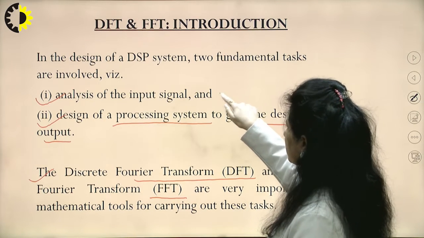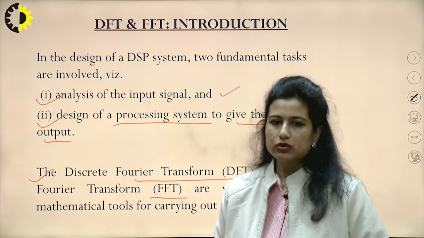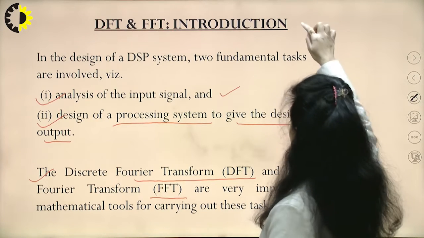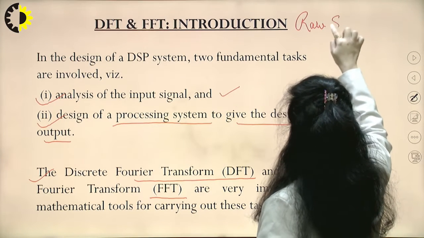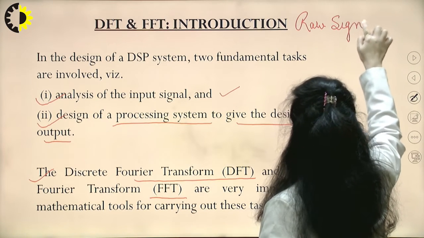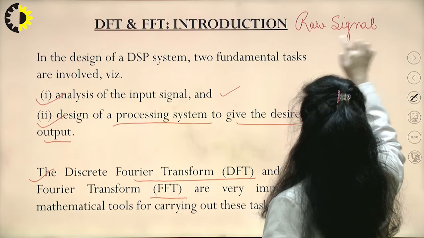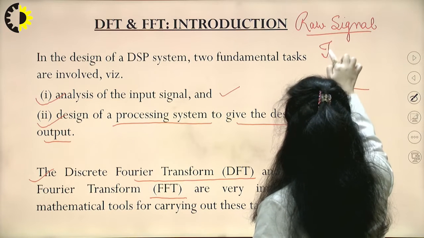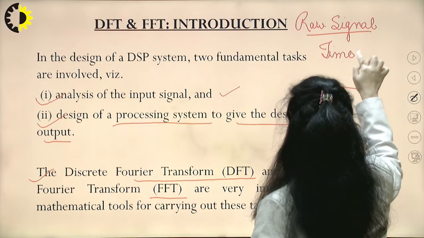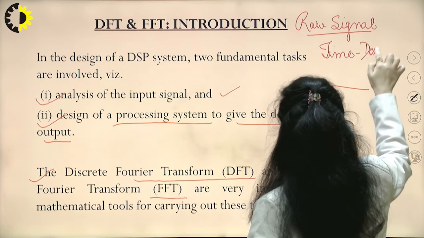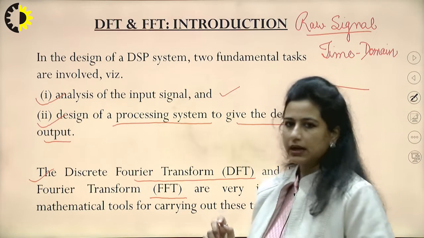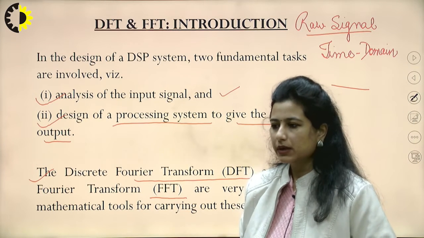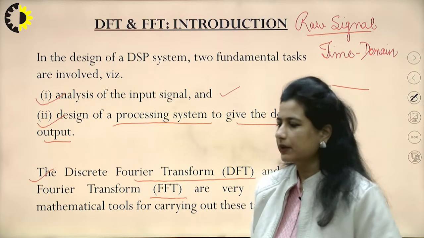When we talk about the analysis of the signal, most signals in real time, what we call raw signals, are available to us as a real-time signal, or I can say the signal is present in the time domain. Whatever information it is carrying, I need to understand it, interpret it, and manipulate it so that I can use it for a certain application.